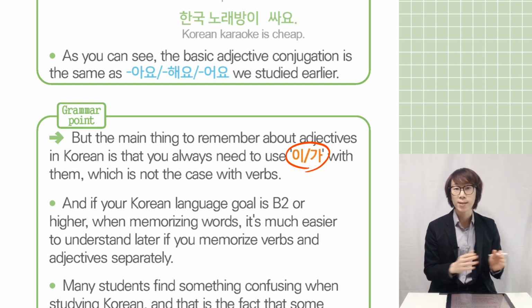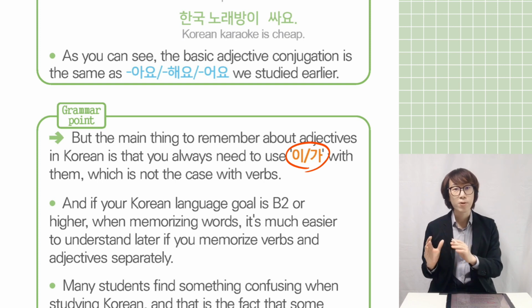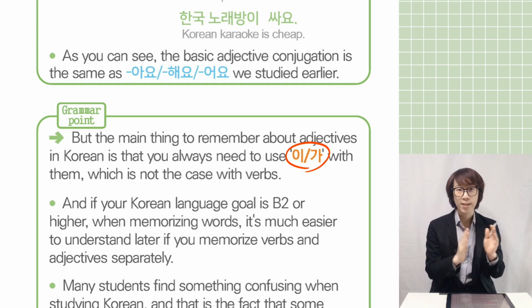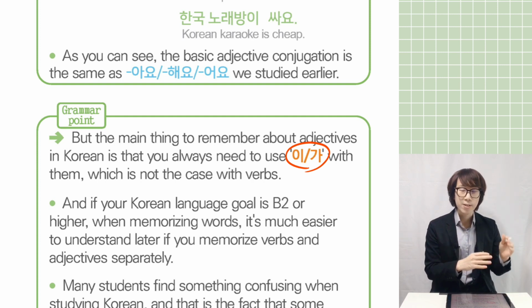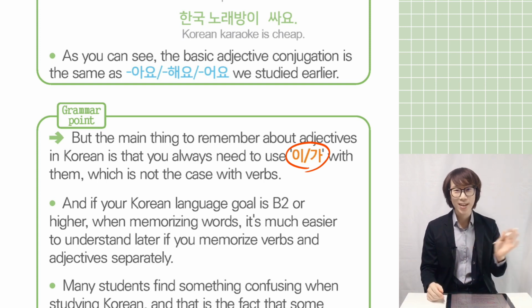Verb is verb and adjective is adjective. Because the grammar shape is different, if you remember them separately, later it's easier to conjugate. Anyway, this class is an A1 lesson, so don't worry about that one.